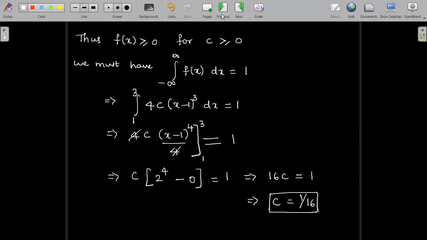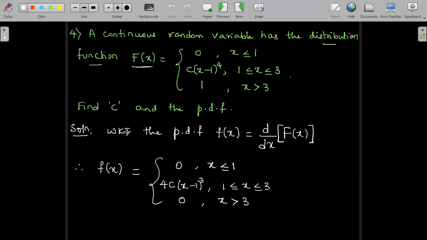So the next part of the problem was to find the value of c, right? In the PDF, we have to substitute the value of c and rewrite the expression, because given the cumulative distribution function, we were finding the value of c and the PDF. So this is the expression for the PDF, small f of x. We will substitute c and rewrite the expression for f of x now.